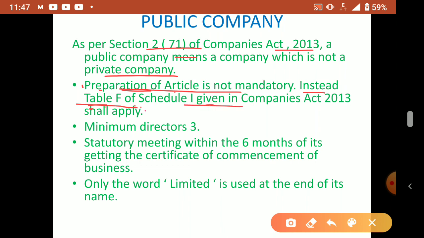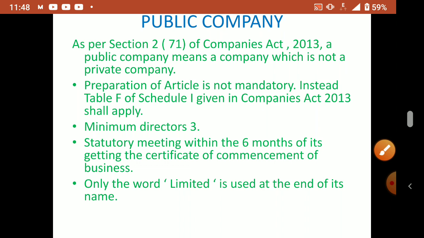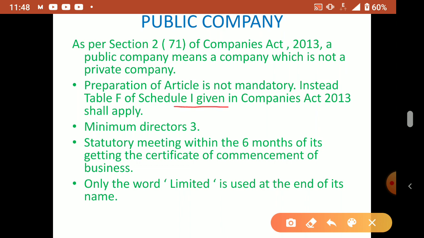Table F of Schedule I given in the Companies Act 2013 shall apply. So if the articles of association are not prepared by a public company, which one can they follow? They can follow Table F, Schedule I, given in the Companies Act. Okay.